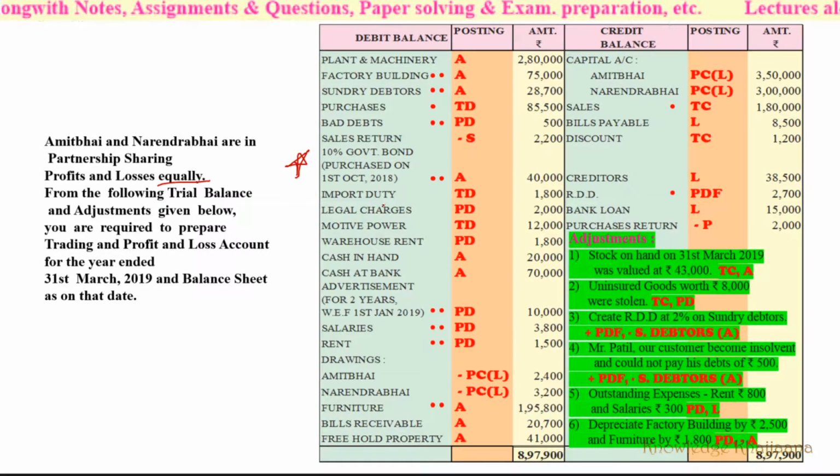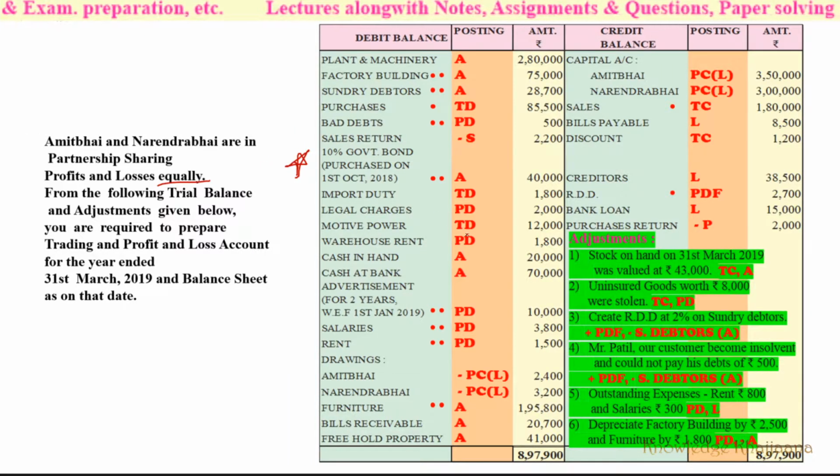Import duty. What is meant by import duty? That is a duty paid for importing or bringing the goods in the factory for manufacturing. Okay, this is import duty. So obviously, it is paid before bringing or while bringing the goods in the factory. So it is a trading item. It will go to the trading account debit side. Okay. Then legal charges, profit and loss account debit side.